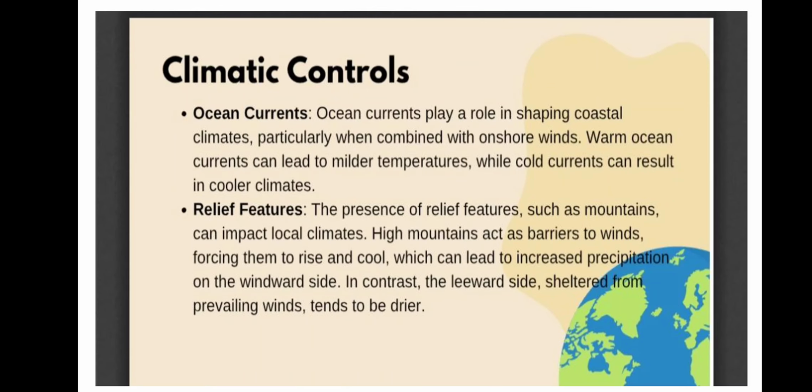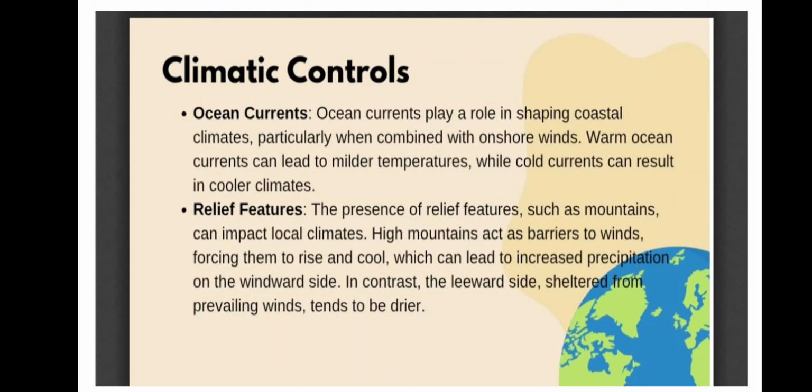Next we have the ocean currents effect. Ocean currents, again, you have learned in 7th class. They are basically streams. You understand, a river has certain tributaries which move and join the main river on the surface of the earth, on the land. Ocean currents are again streams, small channels which are moving on the surface of the ocean. That is known as an ocean current.